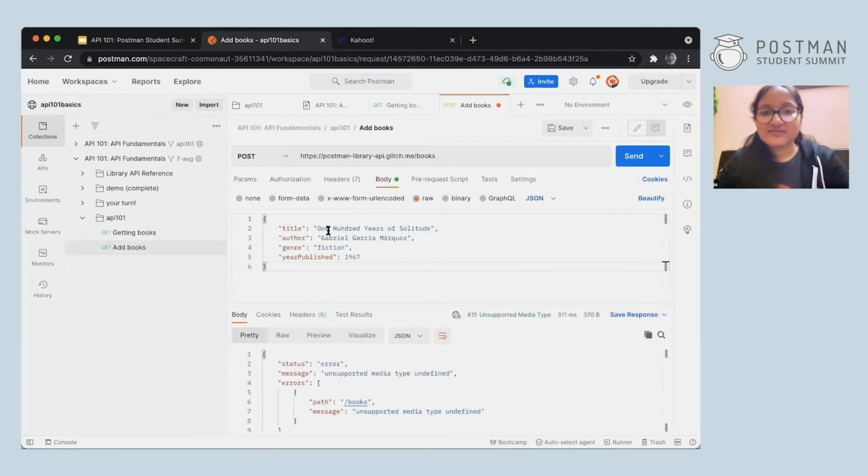But if I simply add this one to the data, this record is already there. So there's no point, right? So let me create a new book. Let me give this a new name, maybe say API 101. You can name your favorite book over here. I can change the author name as well. And then maybe I can write technology, and I'll change the year published to 2021.